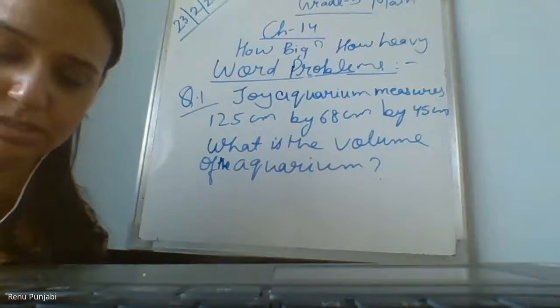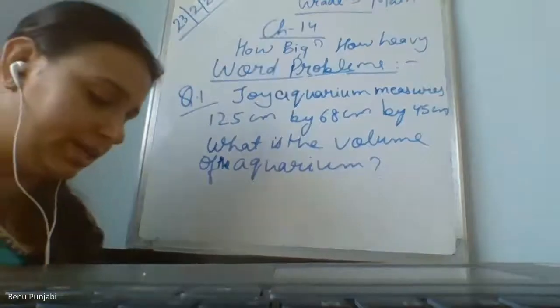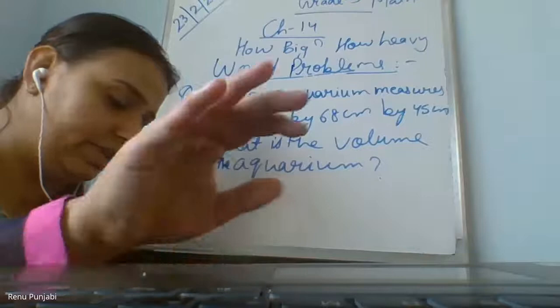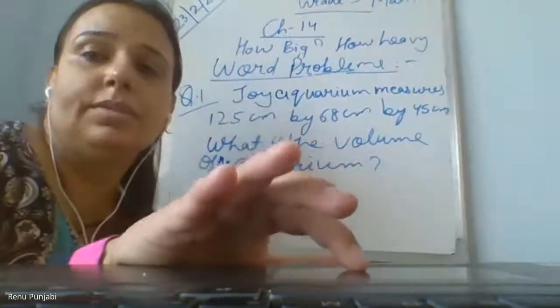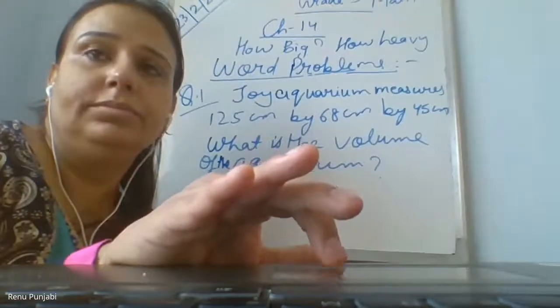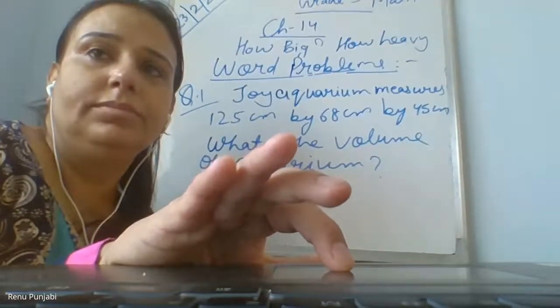Fine. Excuse me, Renu ma'am. Yes, Preet. Ma'am, your screen is going blur after every 2 minutes. Just a minute, then I log into the next ID. Wait a minute. I can see it clearly, ma'am.